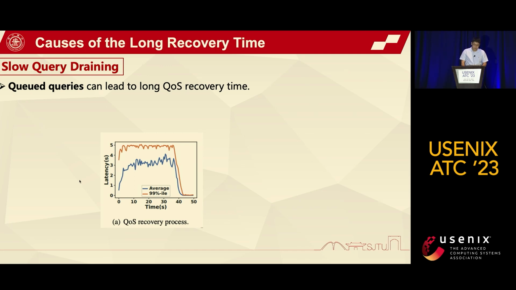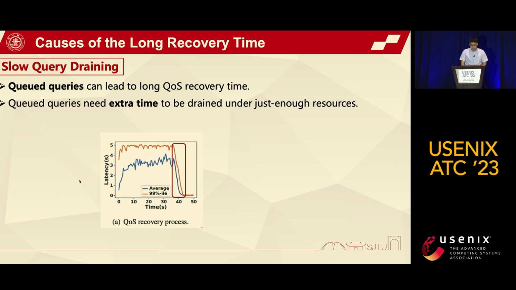As an example, figure A shows the 99th percentile latency with Addis under a dynamic case. We can observe that although just enough resources are allocated to the microservices, the 99th percentile latency gradually drops for about 8 seconds instead of returning to normal immediately. This is because the Quan queries at the microservices need extra time to be trained under just enough resources.